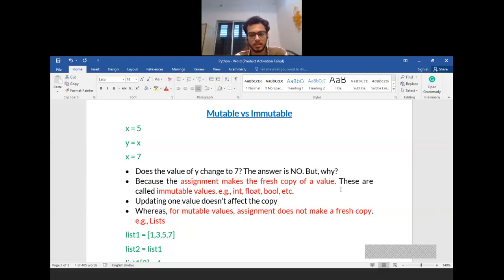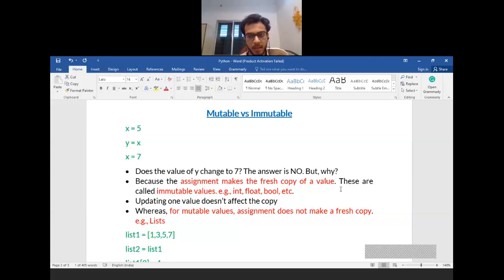This question is independent of the language. X is equal to 5, that means the data type of x is now int. If I copy the value x to y and then change x to 7, my question is, does the value of y also change to 7? It is of course no.